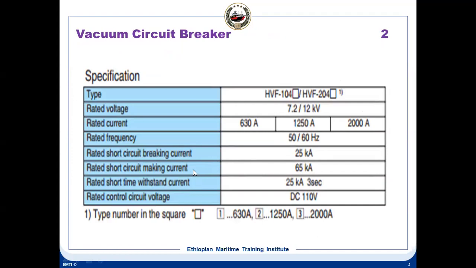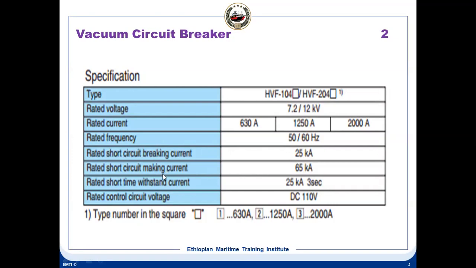Making current means when you are closing a circuit breaker when a fault exists, this current has to be much more, that is 2.55 into the breaking current. The making current should be higher because you are trying to close a breaker when there is a fault, so it should be able to withstand that much. These are the ratings of a breaker.